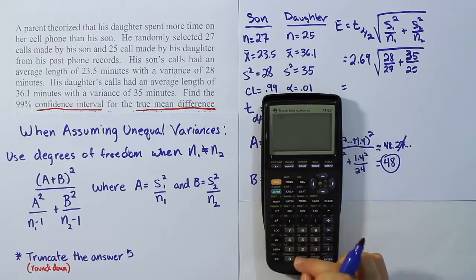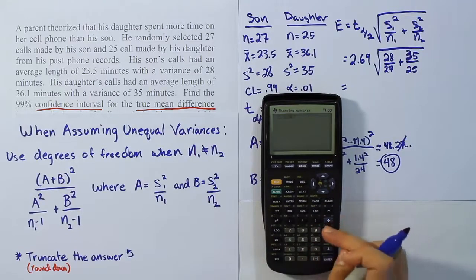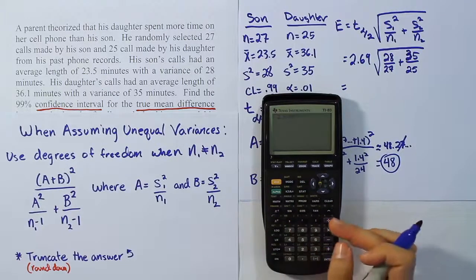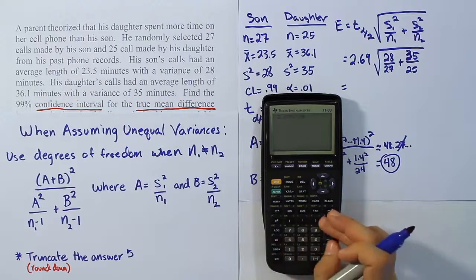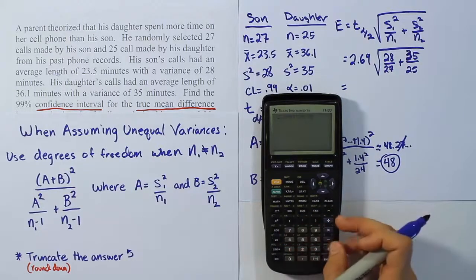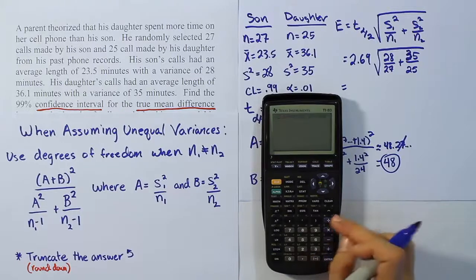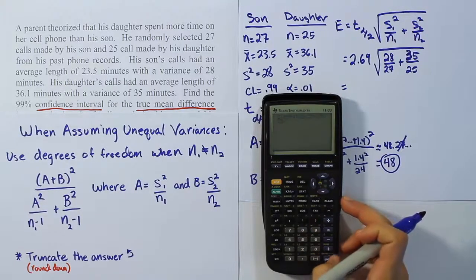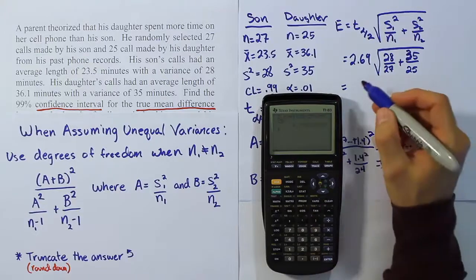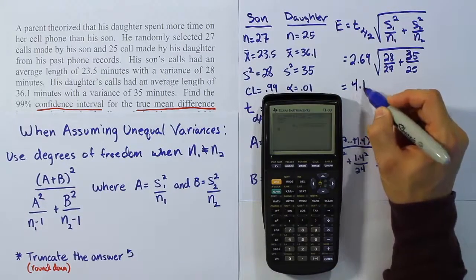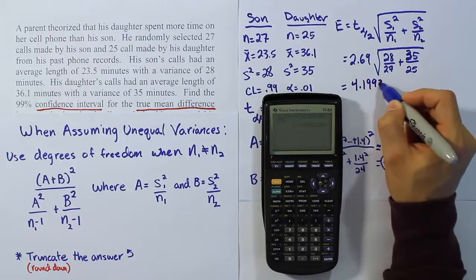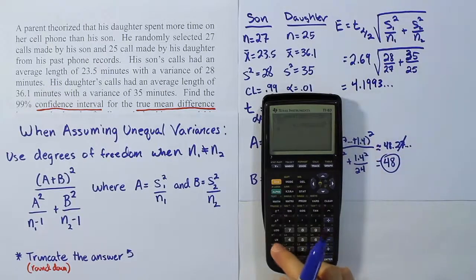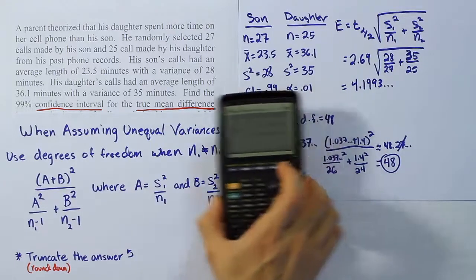So we'll have 2.69 times the square root of 28 divided by 27 plus 35 divided by 25. All right, once that's all in there, go ahead and close it up, hit enter, and we'll finally end up with the answer 4.1993 dot dot dot. So I'd like you to store that so you don't round until the very end, or just write down enough decimal places so you don't commit any extra error until the end, right?